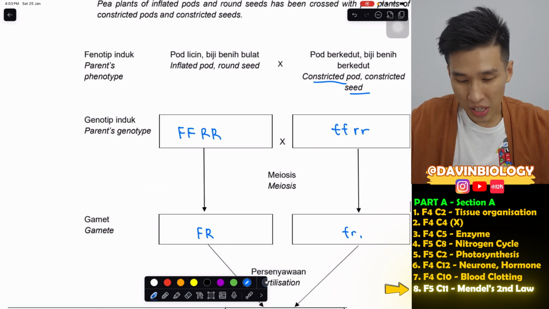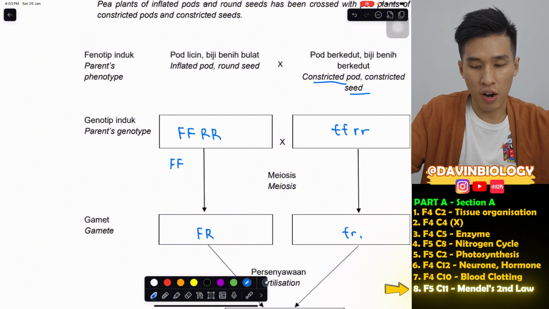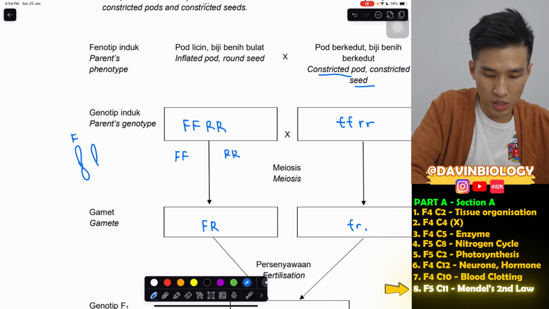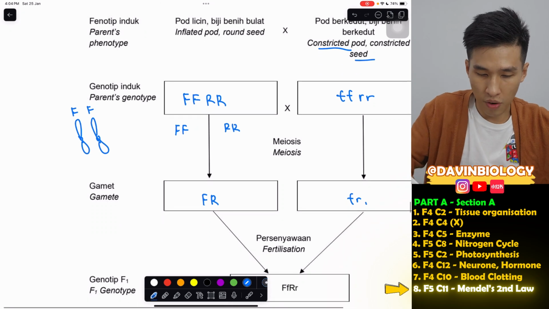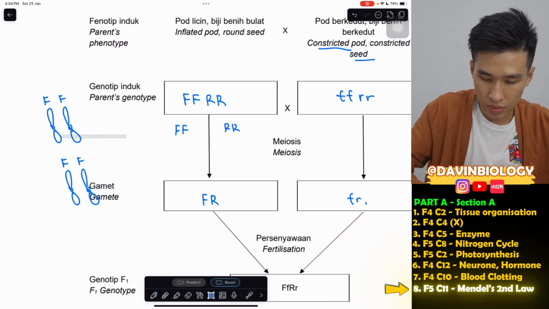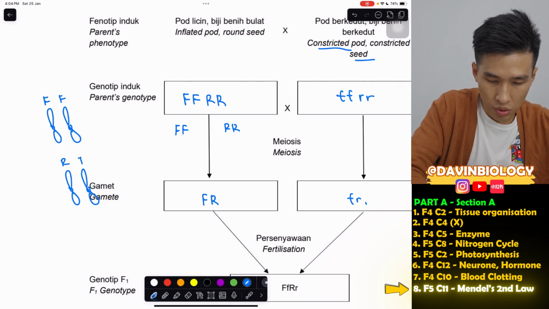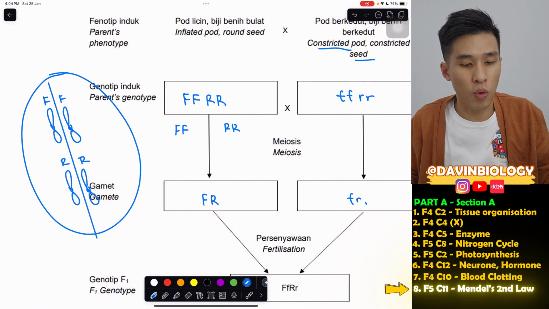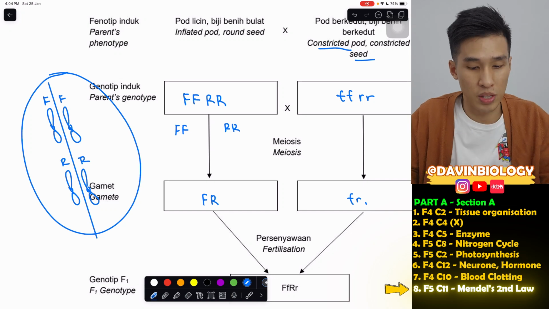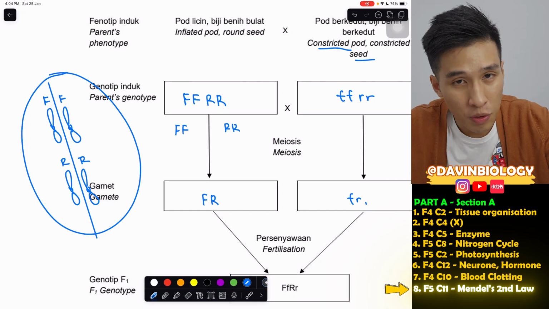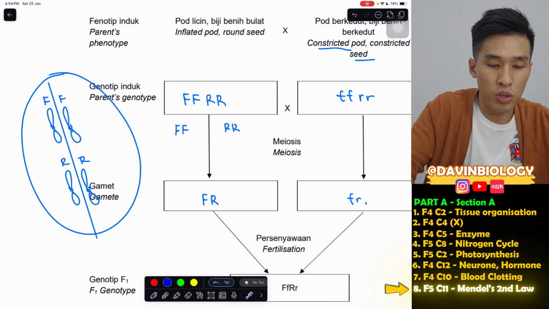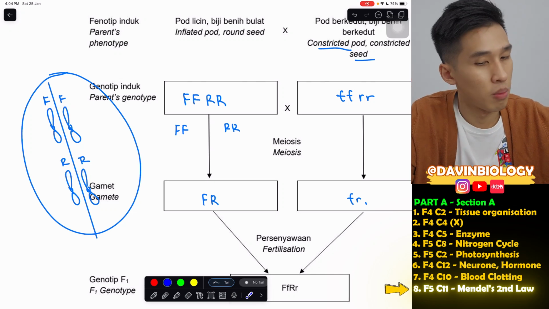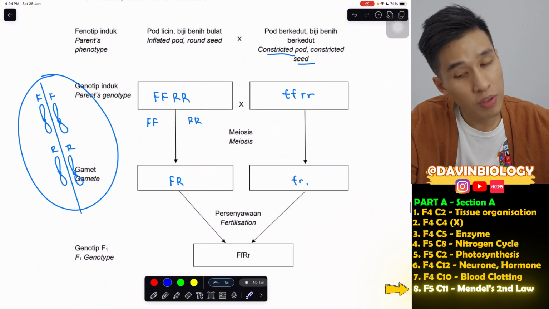Now, why is the gamete like that? Why won't the gamete have FF and RR? Because in a pair of chromosomes, let's say here's big F, and then here you have R. Inside the cell, when they want to form gametes, they will split like this, during meiosis. So F and F can never end up in the same gamete. F must always pair with another allele from another pair. Therefore, you can only form with R. Since both are pure breed, there's only one possible combination here, which is capital F, capital R. Same with the recessive one.